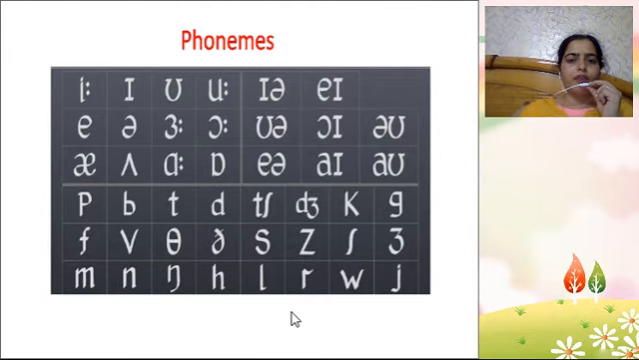In the last video, I made you aware about these 44 symbols according to IPA, International Phonetic Alphabet, and you have to follow the Oxford Advanced Learner's Dictionary in order to check the correct pronunciation. Let us revise. This is a symbol for small e.